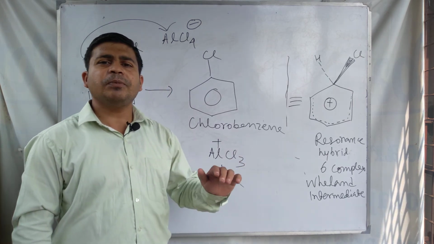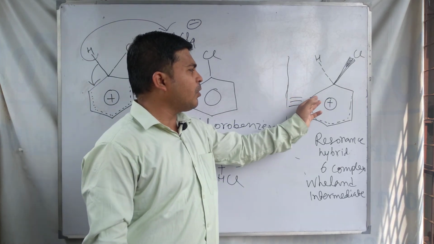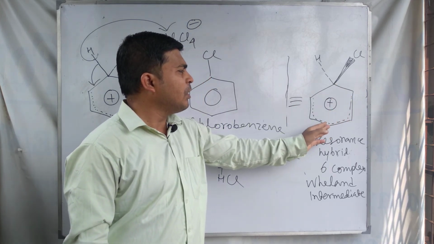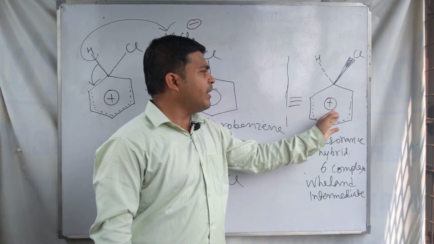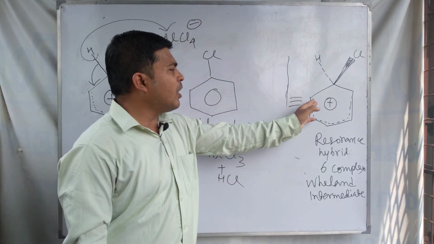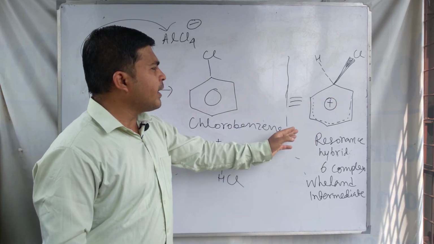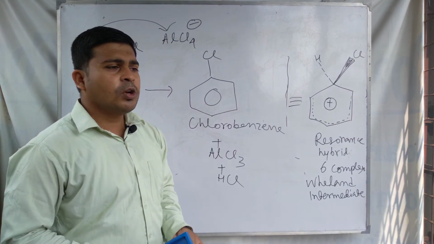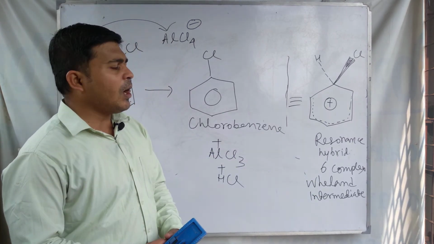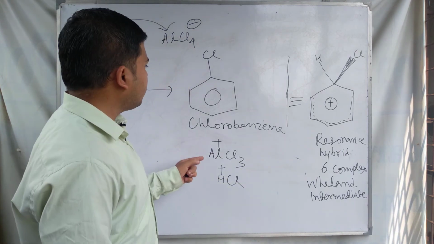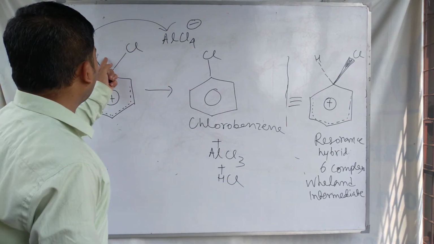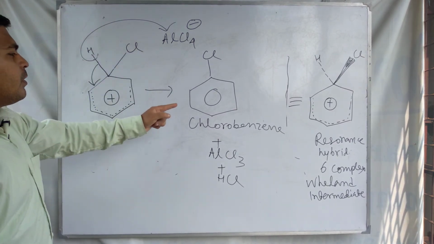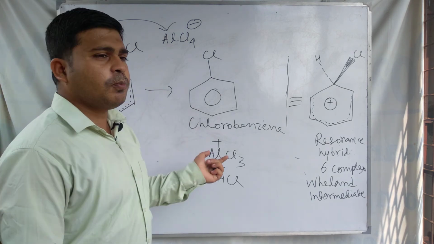The positive charge of this carbocation intermediate is shared over the other 5 carbon atoms of the benzene ring, and it is called a sigma complex or Wheland intermediate. After the Wheland intermediate formation, in the next step the removal of a proton takes place from this carbocation, and after removing this proton the chlorobenzene, the substituted product, is formed.